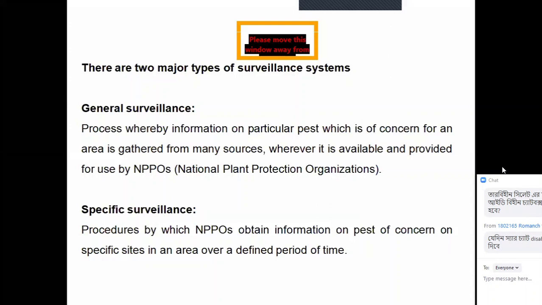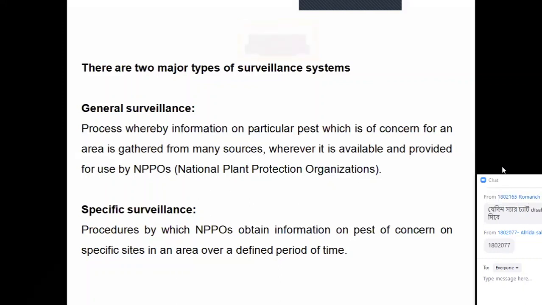Say, for example, from January to July, this is a defined period, specific sites of an area. Say, for example, Greater Mymensingh, you will select the Jamalpur. So Jamalpur is the site and Greater Mymensingh is the area. So from this area, from one site, when we have this data, then this is called specific surveillance. Clear?